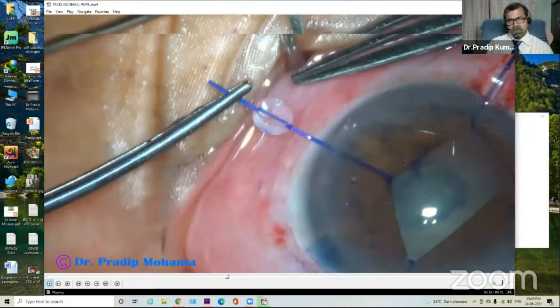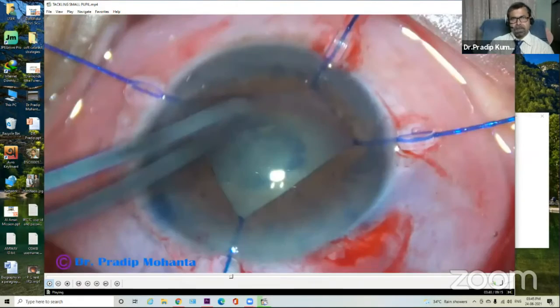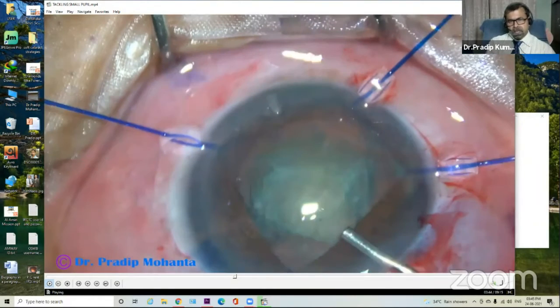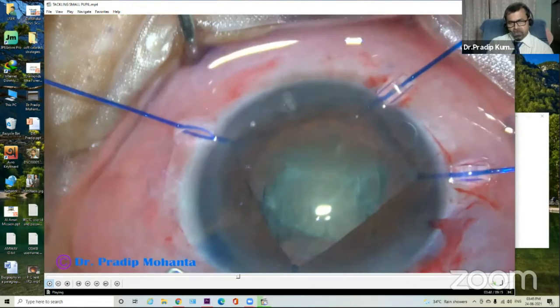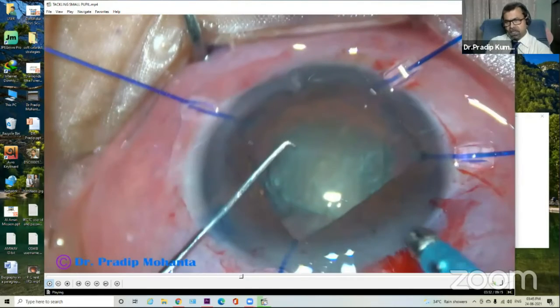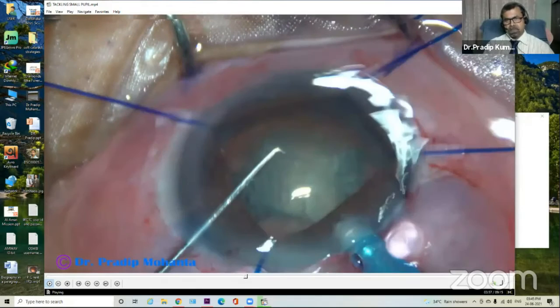This is how we can use the iris hooks. Just retract the silicone guard, hook the pupillary margin, and then advance this silicone guard. Then viscoelastic and hydro. And now another tip is how to go in. Always we must go bevel down and gently glide over the margin of the pupil.